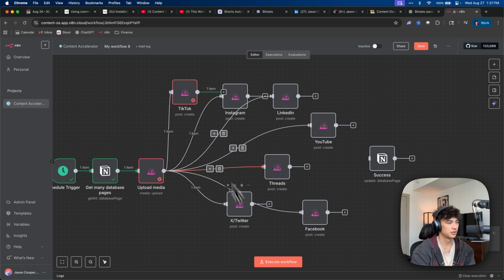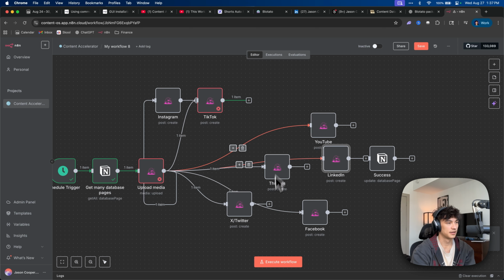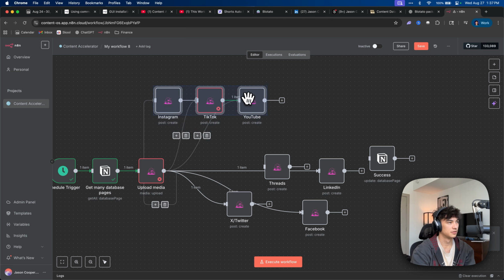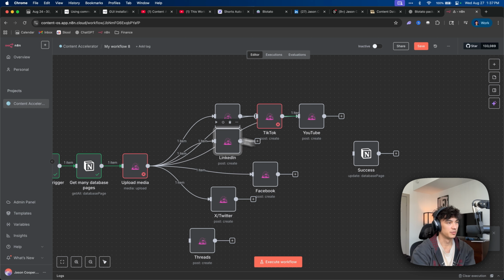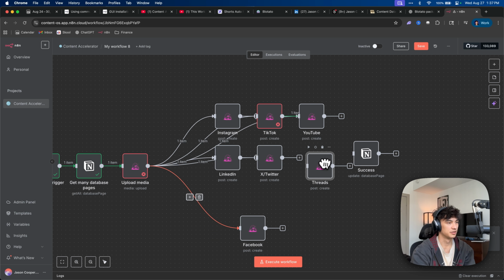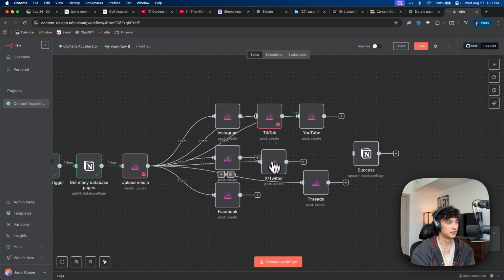Okay. All right, so Instagram, where's TikTok? Instagram, TikTok, YouTube are the most important ones, I feel. And then maybe LinkedIn, Facebook, maybe Twitter is next, Threads, Facebook. Make sure these are all connected. Okay.